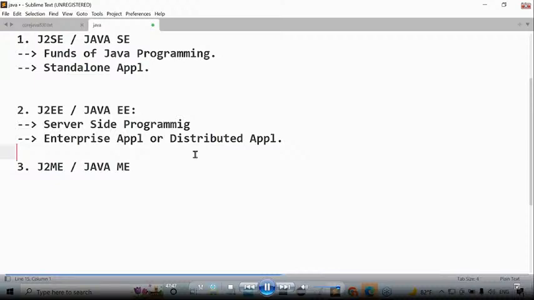Why? Because the entire J2EE is depending on what? J2SE. J2EE is totally depending on J2SE. So in a building, where we put walls and slab, that is by using J2EE. But these walls and slab, everything we are keeping on what? Foundation. Without a foundation, is it possible to construct walls and slab? No. That foundation is J2SE. Your walls and slab is J2EE. The total J2EE is standing on top of J2SE or not?